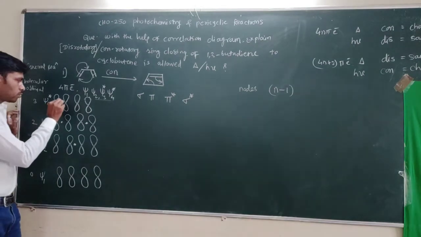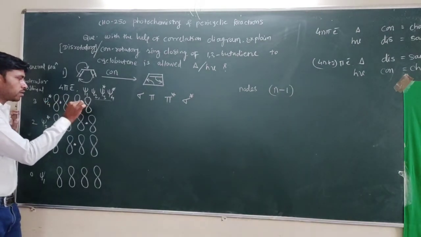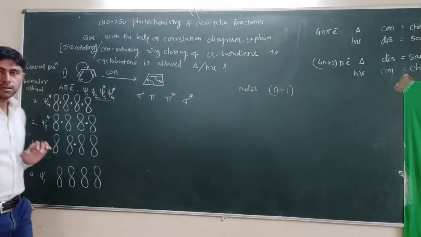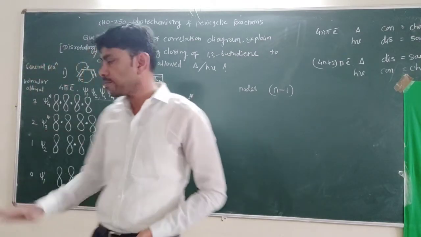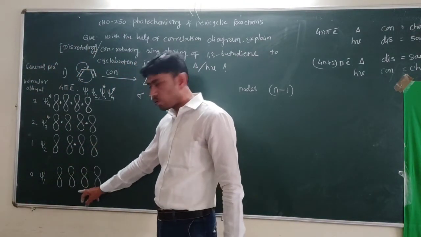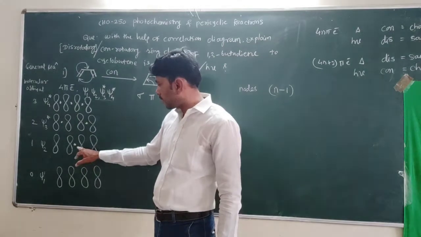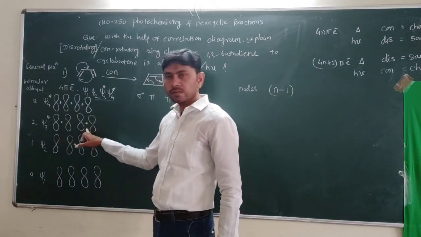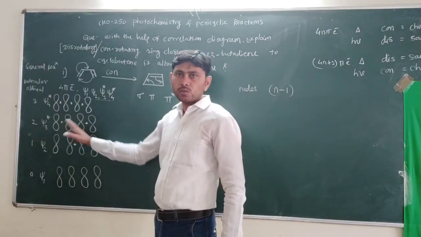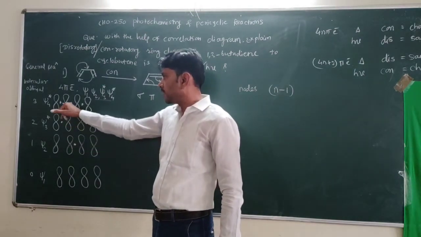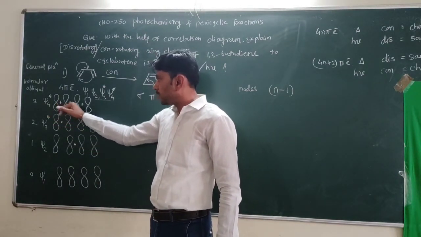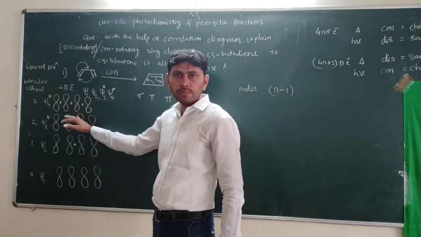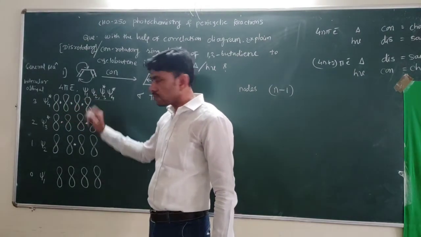And 3 nodes: 1 here, 1 here and another here. So 0 nodes, no node is there. Here 1 node is placed at the center. 2 nodes, one from each side, placed symmetrically. And here 3 nodes, 1, 2, 3.